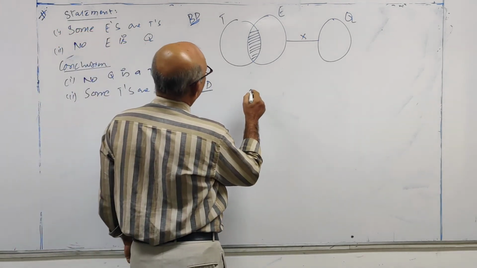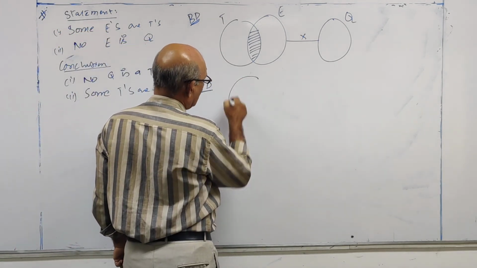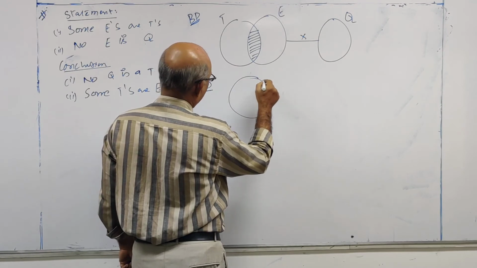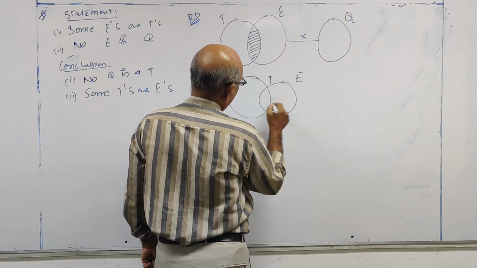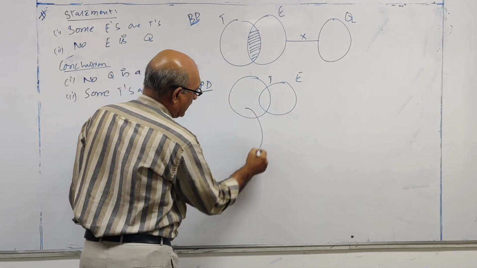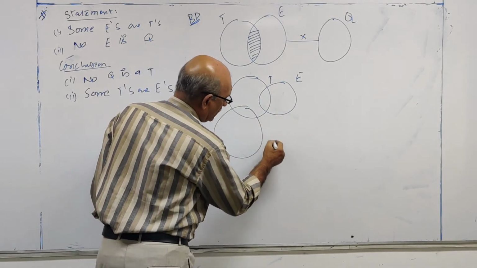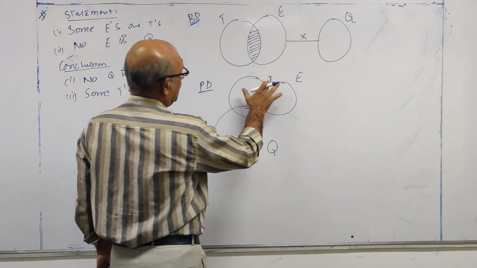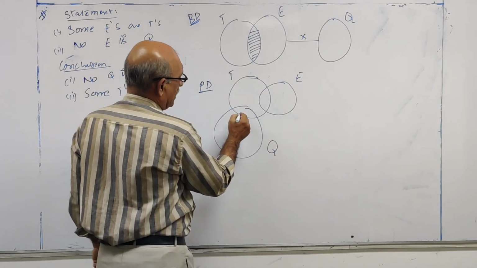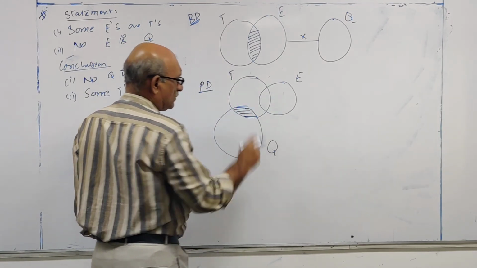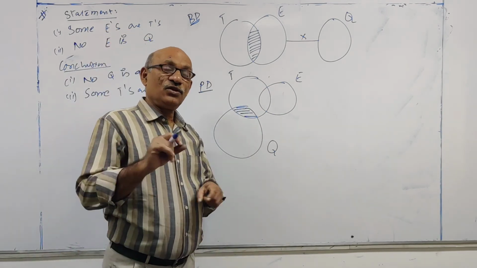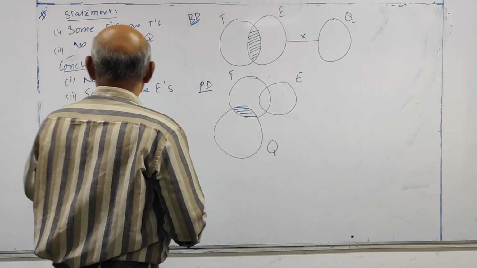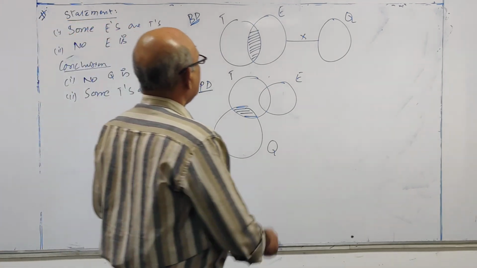So what is the possibility I can say? This is T. This is E. This is the common portion. I can take this with Q. There is a possibility that some T's are Q's. This is the possible diagram.